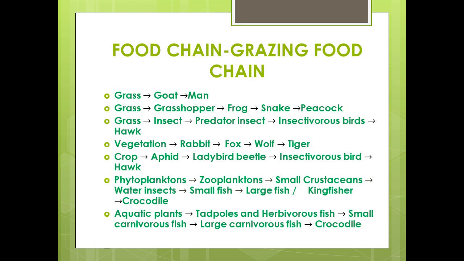Now let us look into the aquatic plants. In the aquatic food chain, there are two types of predatory food chain: one based on the phytoplanktons and the other on the aquatic plants. Let us look at the one with aquatic plants. Aquatic plants are eaten by the tadpoles and herbivorous fish. Herbivorous fish are eaten by small carnivorous fish, small carnivorous fish by large carnivorous fish, and large carnivorous fish by the crocodile. So the aquatic food chain will either begin with phytoplanktons or with aquatic plants.